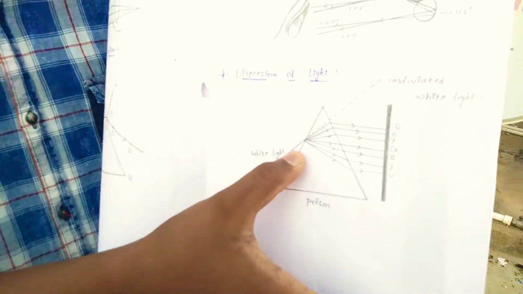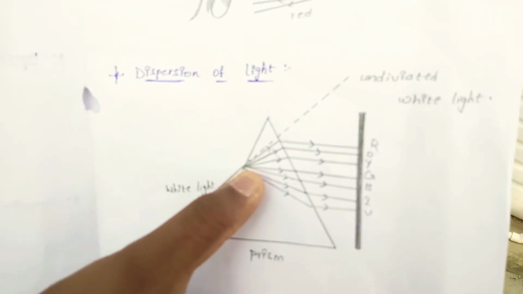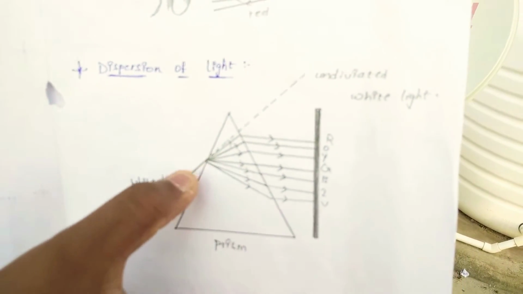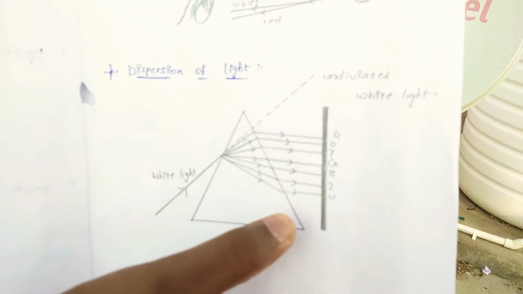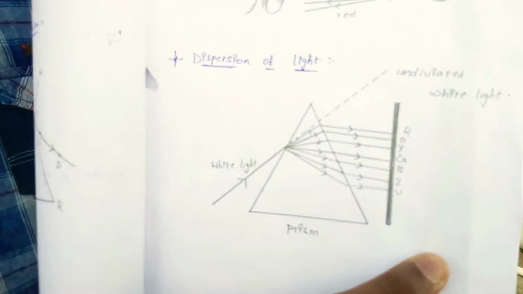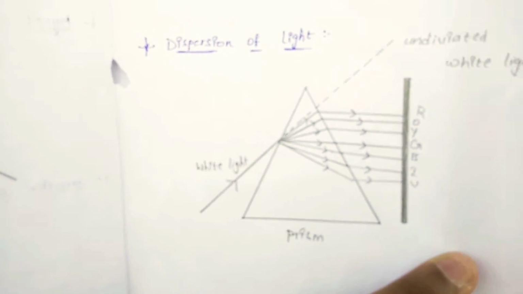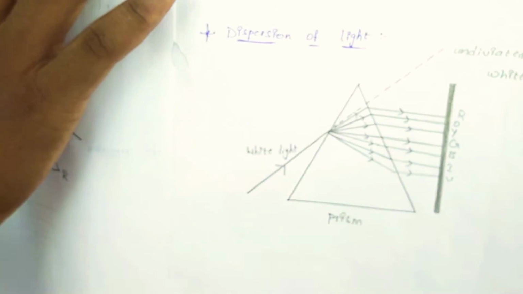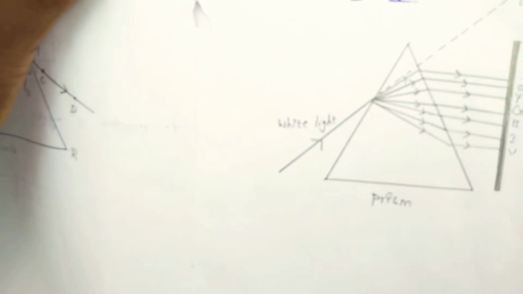Here a prism is there. When the white light is passing through the prism, the white light is splitting into 7 colors and VIBGYOR is forming: violet, indigo, blue, green, yellow, orange, red.